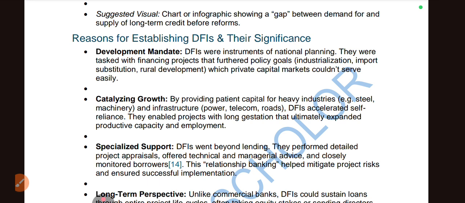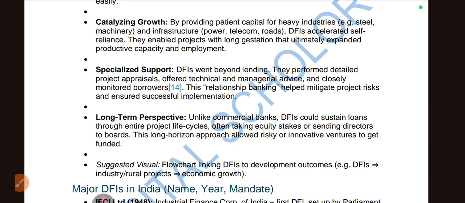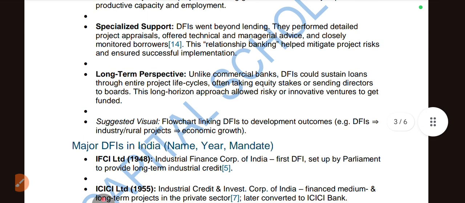productive capacity and employment. Next, specialized support. DFIs went beyond lending. They performed detailed project appraisal, offered technical and managerial advice, and closely monitored borrowers. This relationship banking helped mitigate project risk and ensure successful implementation. Long-term perspective: unlike commercial banks, DFIs sustained loans through the entire project life cycle, often taking an equity stake or sending directors to the board. This long-term horizon approach allows risky or innovative ventures to get funded.